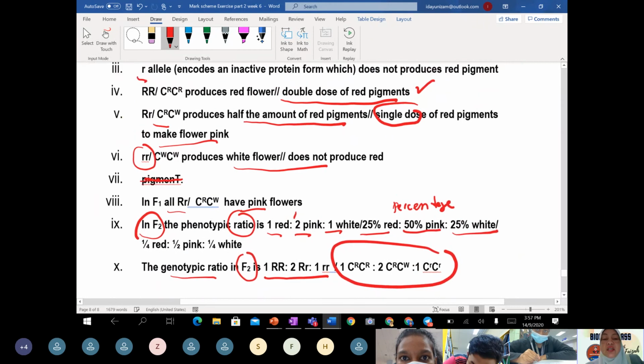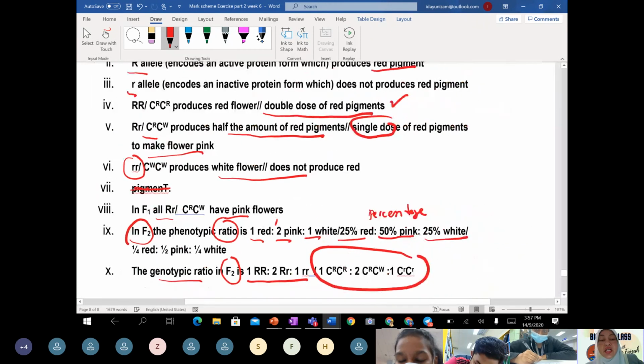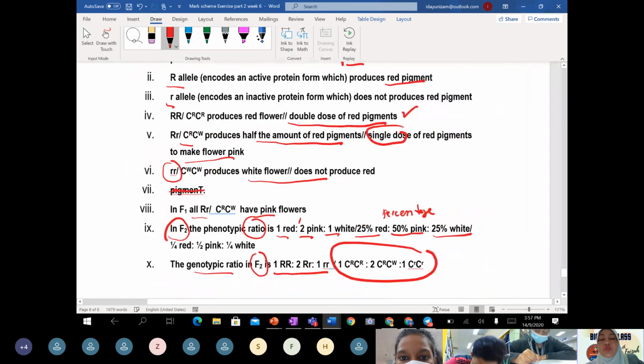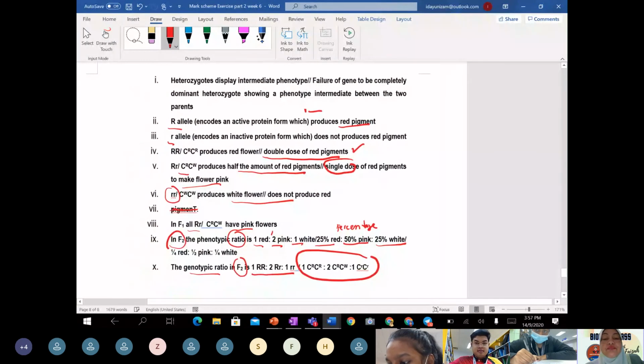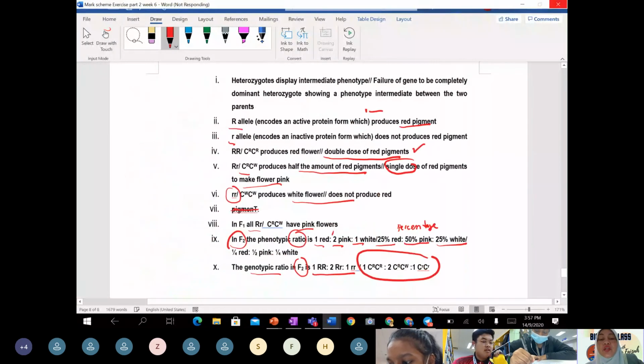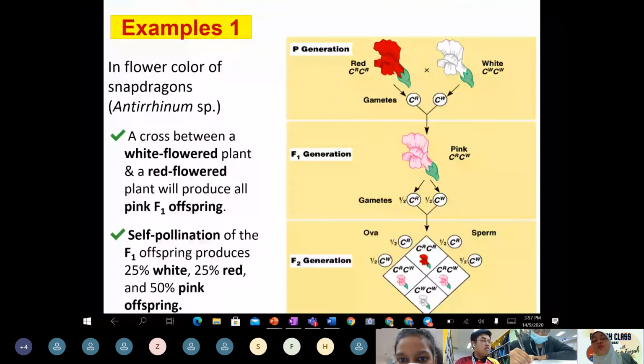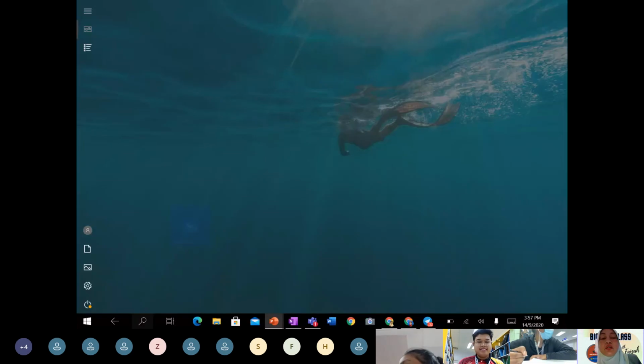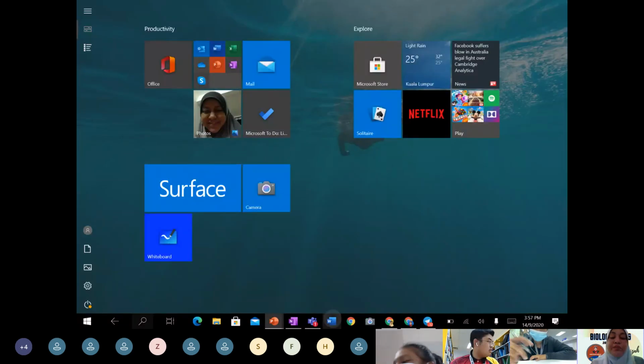Okay, class, basically teacher hopes you are able to copy this sentence, this mark scheme, in order for you to understand the concept of monohybrid cross.